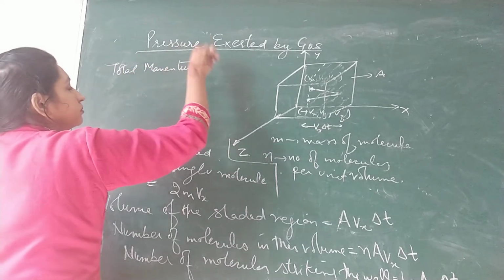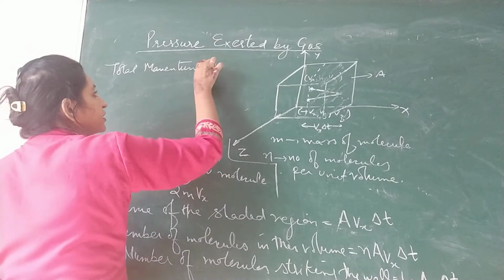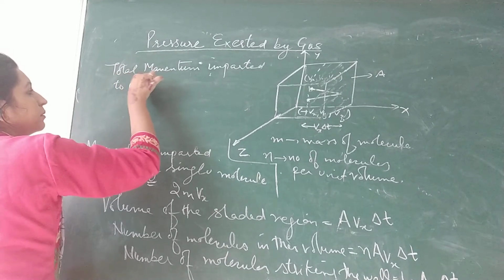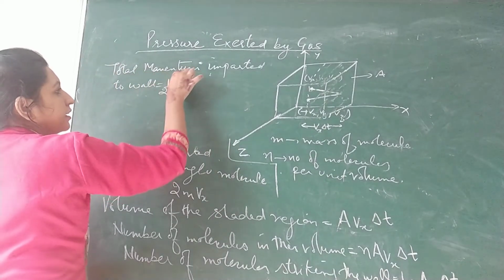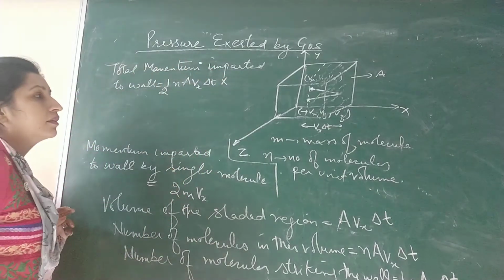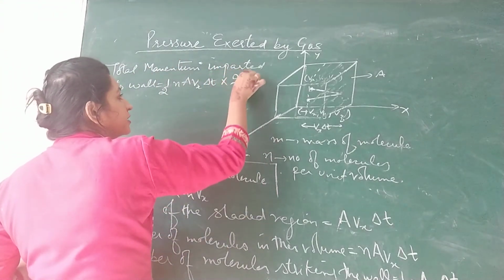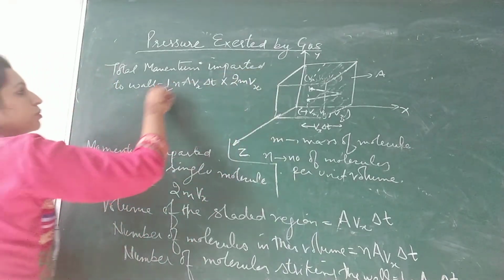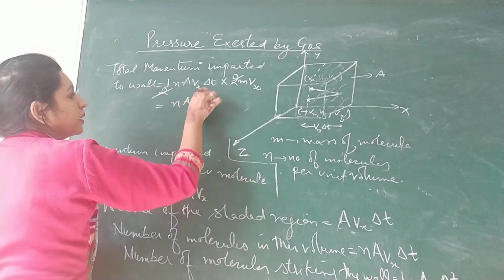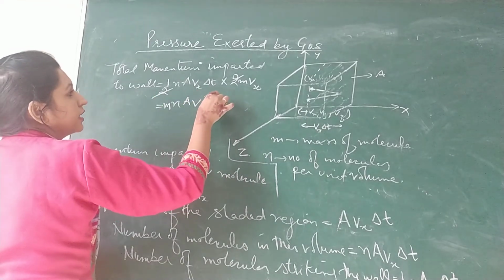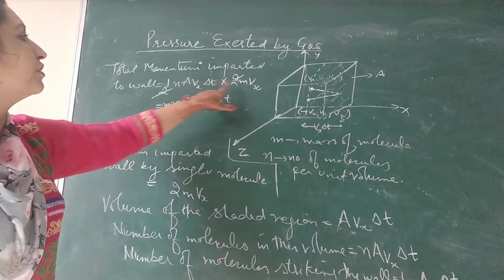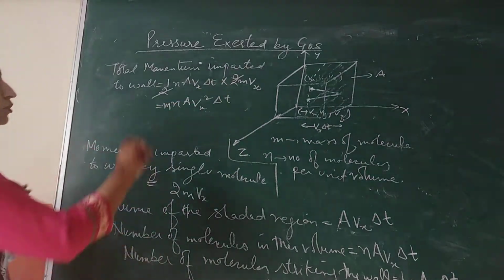Total momentum imparted to the wall will be half n a Vx delta t multiplied by the momentum imparted by one molecule, which is 2m Vx. The 2 and 2 get cancelled, so it is n m a Vx square delta t. This is the total momentum.